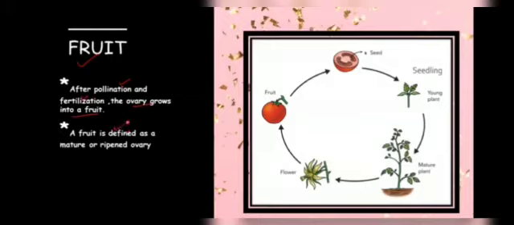You can see here the life cycle of the tomato plant. Here is the mature plant which bears the flowers. These flowers have all essential parts: sepal, petals, stamen and pistil. Then after pollination and fertilization, the ovary changes into the fruit. This is the tomato fruit, and basically this fruit portion is the ovary.